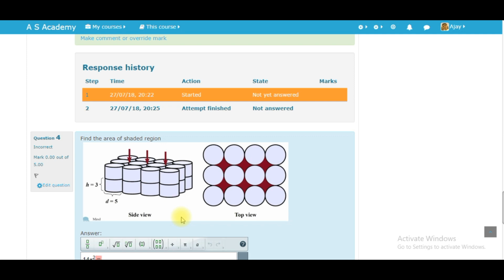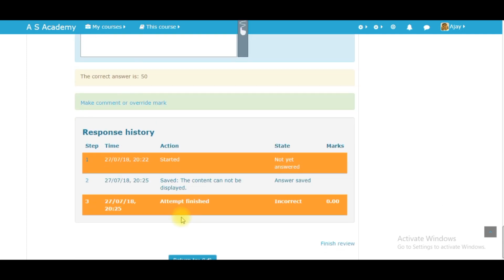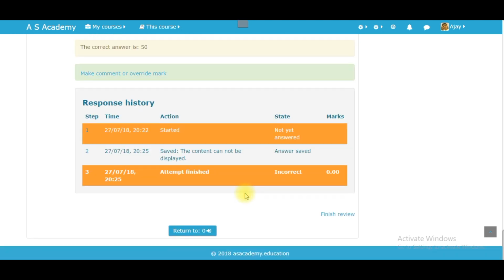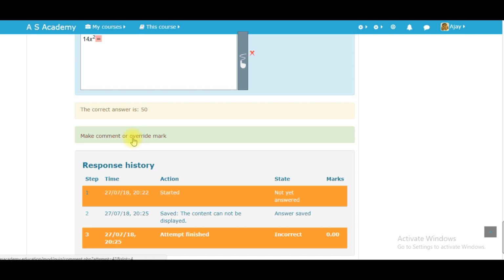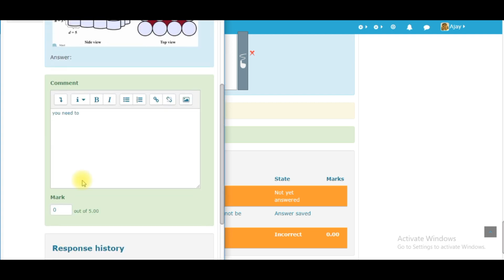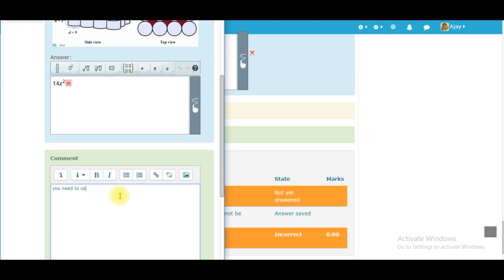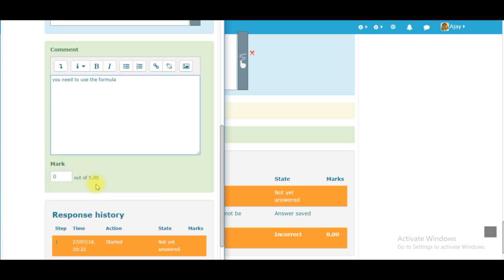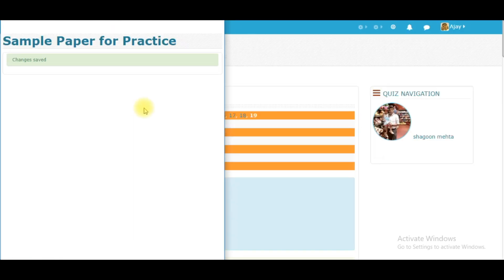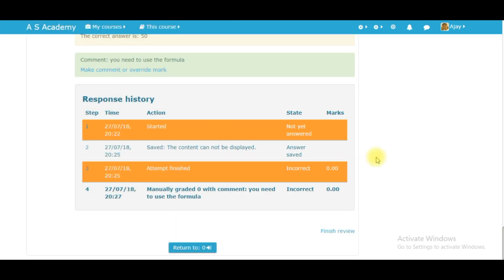Apart from this, I can also go through the option of giving my review. Now I'll select an option to give a remark, wherein I'll give my comments whether the child has done it correctly or not. Since we just kept it as 14x square equals to something, we need to use the formula as my comment. So this comment, when the child opens up his report again, will get to see the comment. So this becomes very interactive and it's easy to use because the child will get to know what mistake the child has done and he can use it and review it again and again. So this comment is saved and the child can view the comment whenever the child opens up the system again.